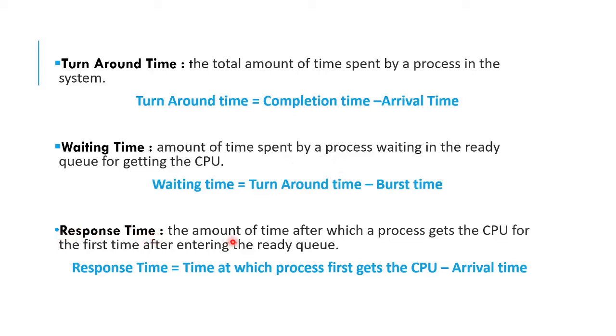Response time means the amount of time after which a process gets the CPU for the first time after entering the ready queue. After entering the ready queue, when was the process first given the CPU? That point of time is called the response time. It can be calculated as the time at which the process first gets the CPU minus the arrival time of the process. That helps you get the response time. So these are the basic 6 terms that we have seen, which are necessary when we are working with CPU scheduling algorithms.